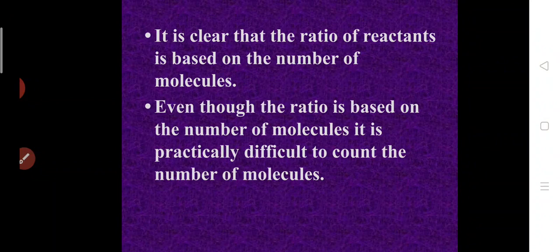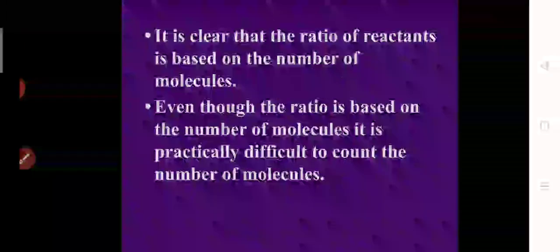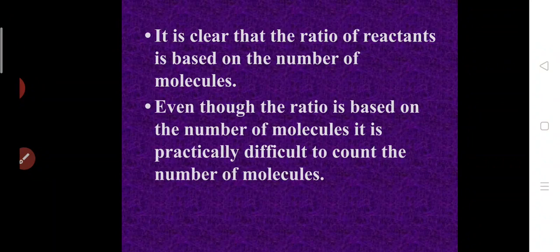It is clear that the ratio of the reactants is based on the number of molecules. The ratio is based on what? The number of molecules. So even though the ratio is based on the number of molecules, it is practically difficult to count the number of molecules. Even though our ratio is based on molecules, when you do it practically, experimentally, this is what we are writing theoretically.